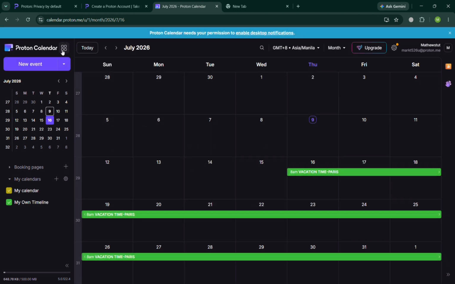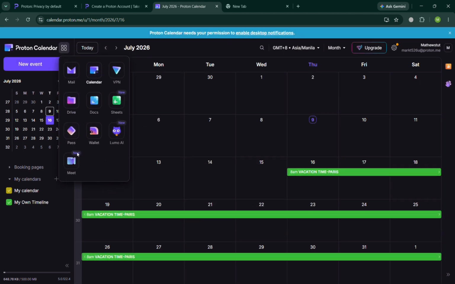And overall, that is just basically how you can use Proton Calendar. Thank you.